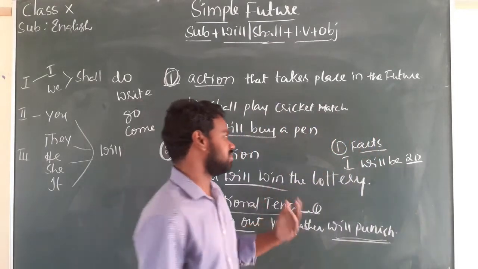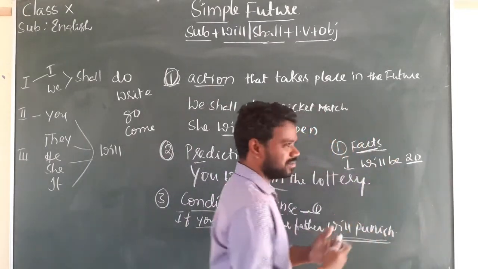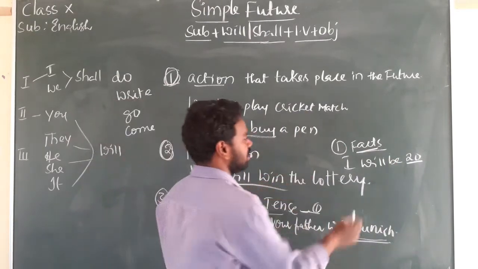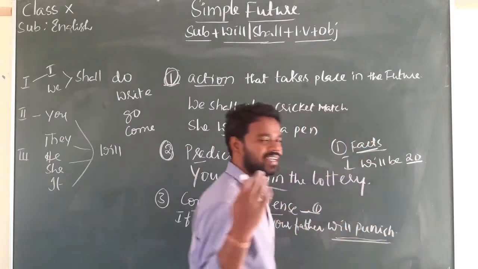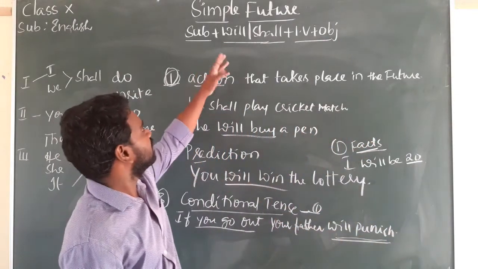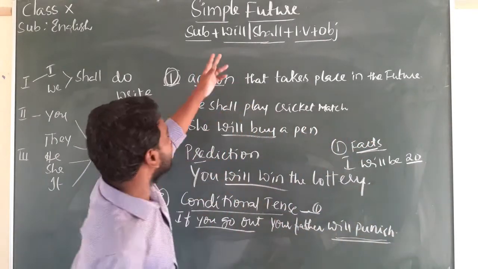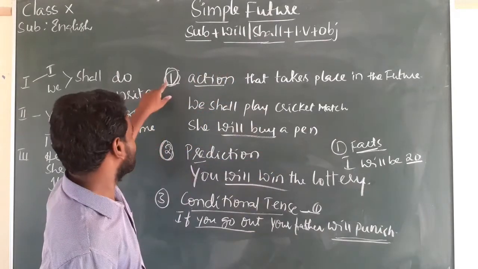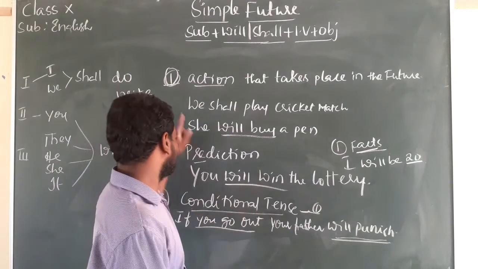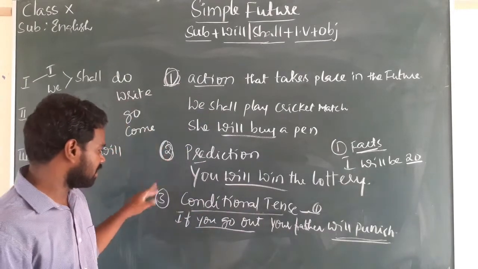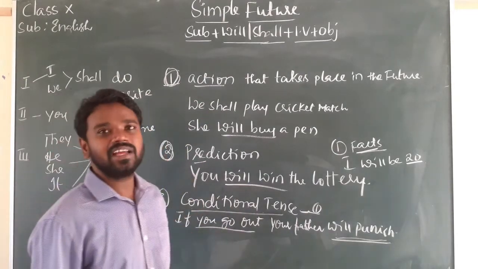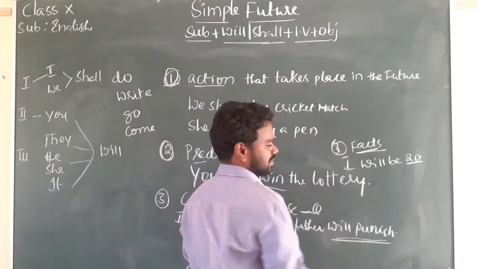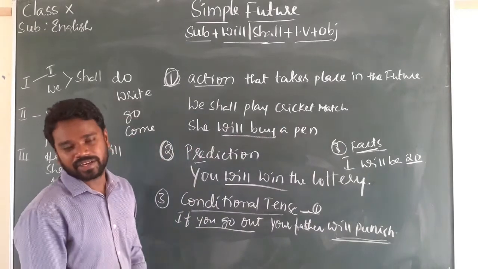It is an inevitable fact. If you say that I will be 20 for my next birthday, that is simple future. We describe it in simple future. So the first usage is an action that takes place in the future, the second is prediction, the third is conditional tense, and also inevitable facts.